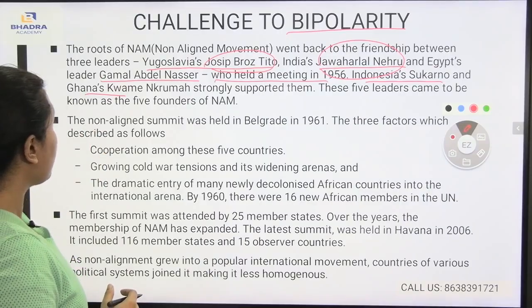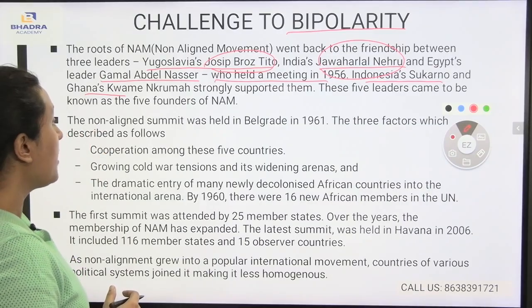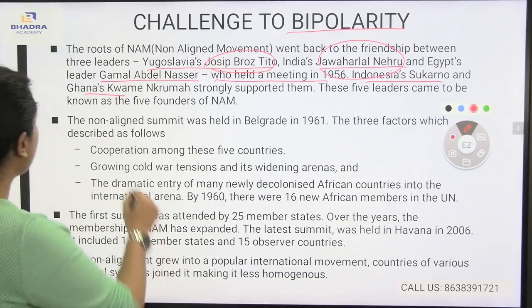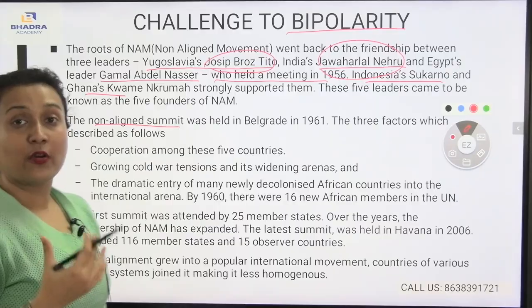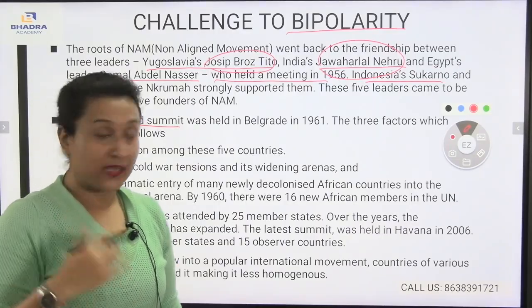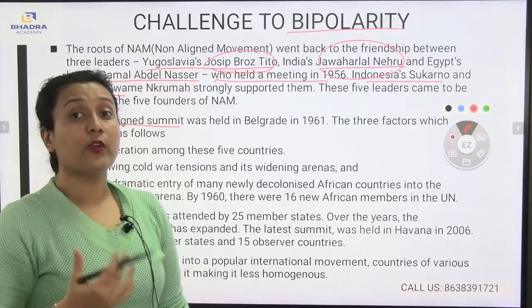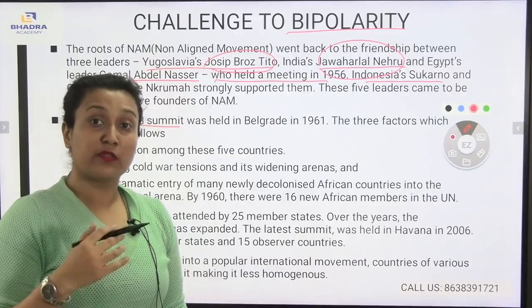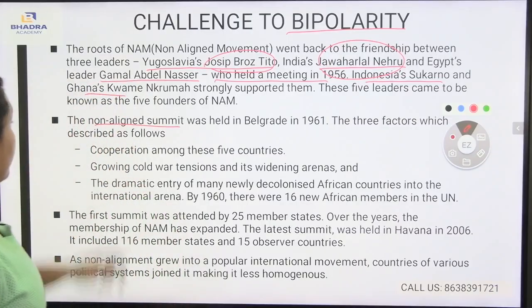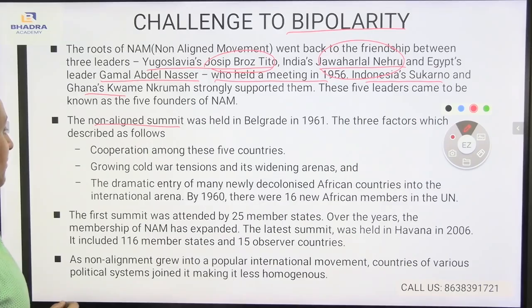The non-aligned summit was held in Belgrade in 1961. There were three factors, which are described as follows. Now, what were the consequences and what were the decisions made by the leaders there? First comes cooperation among these five countries, growing Cold War tension and its widening arenas, and the dramatic entry of many newly decolonized African countries into the international arena. By 1960, there were 16 new African members in the United Nations.